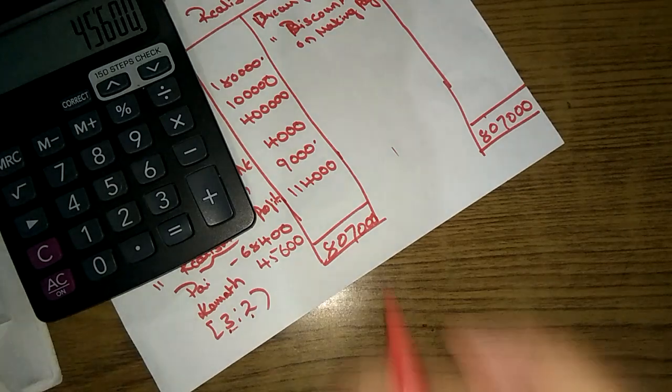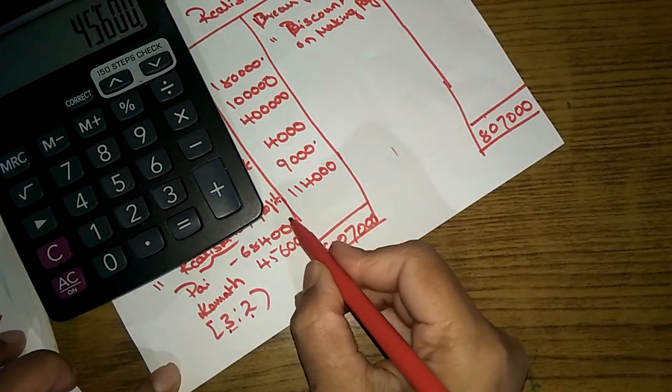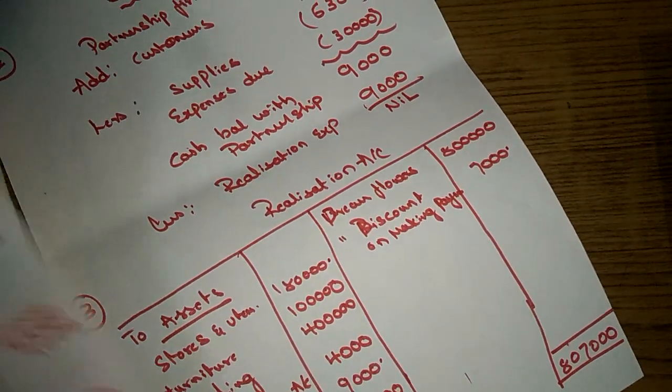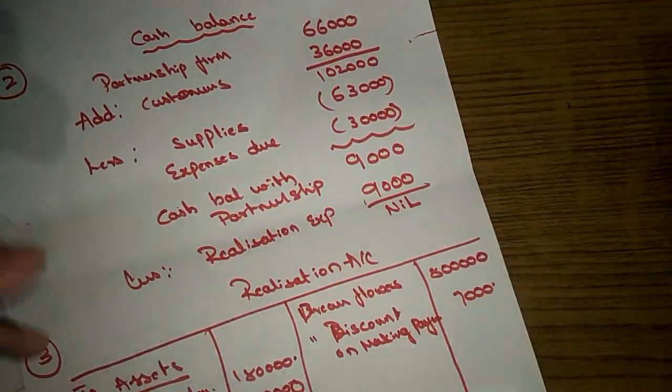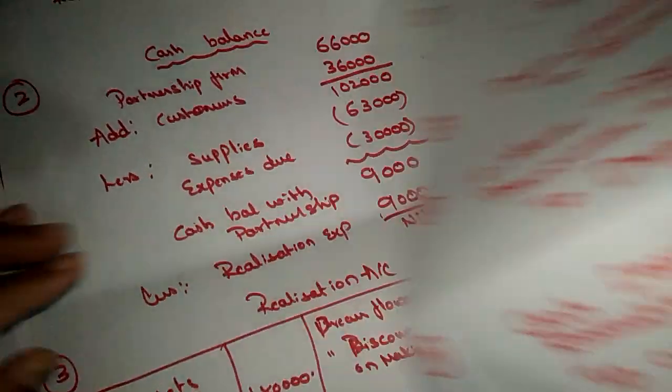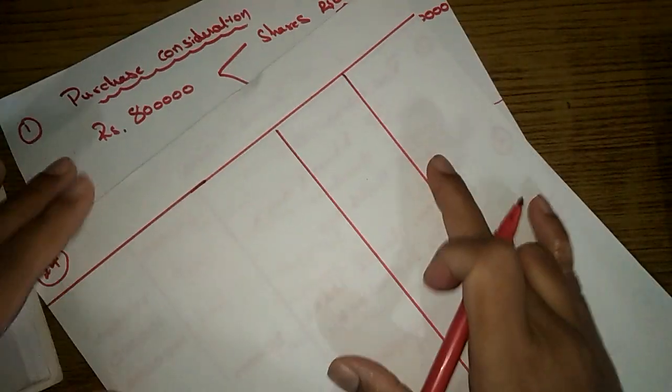So this profit has to be distributed in the P&L ratio. Okay, this is working note number 3. Then the last journal entry, we will first transfer the realization profit to the partners' account.